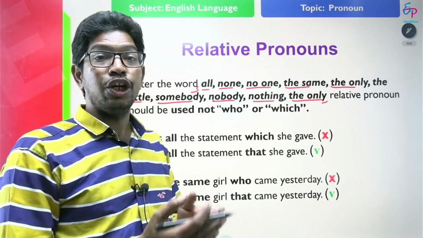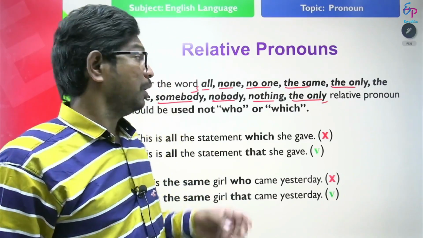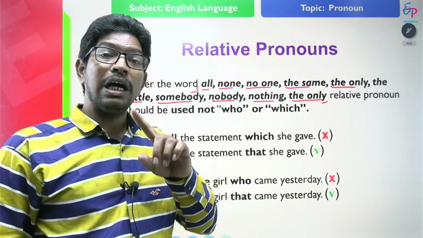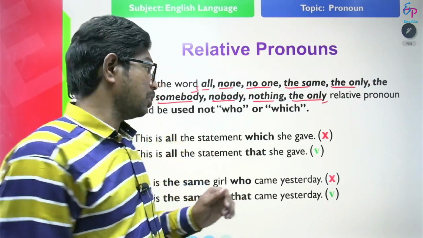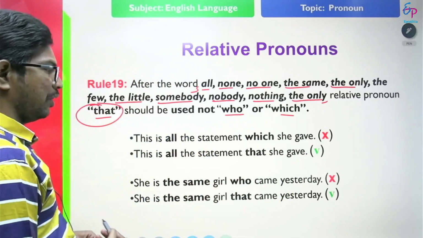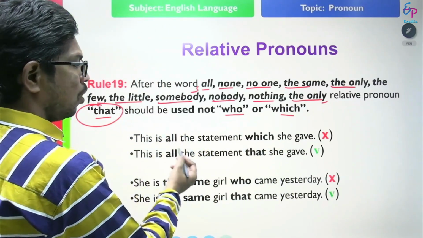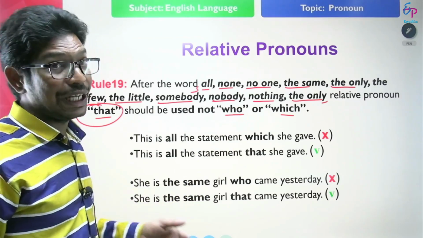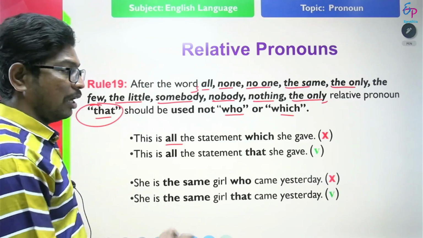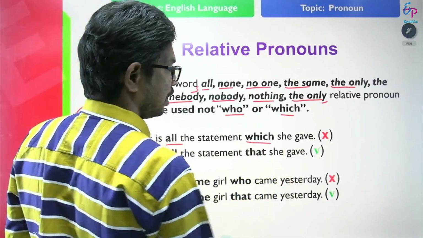If a relative pronoun is used after these words, only the relative pronoun that is used, not who or whom. Look at the example and find out the error. This is all the statement which she gave. Here the word all is used, and here which is used as a relative pronoun.